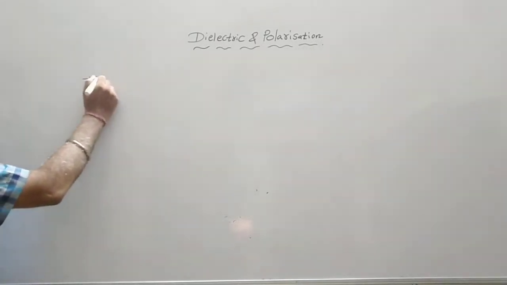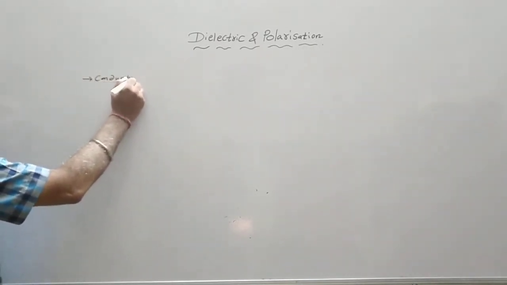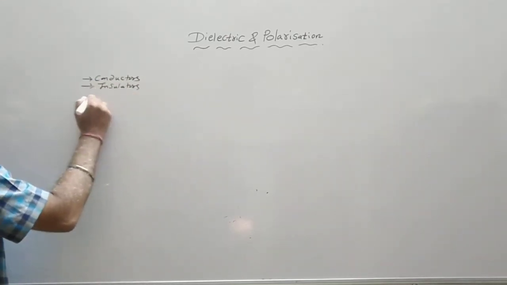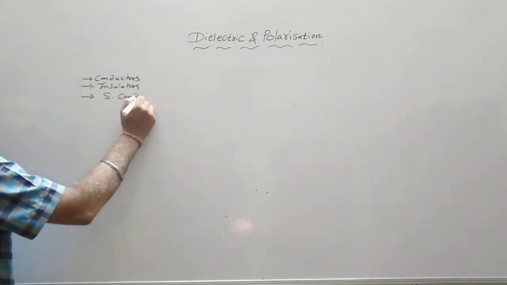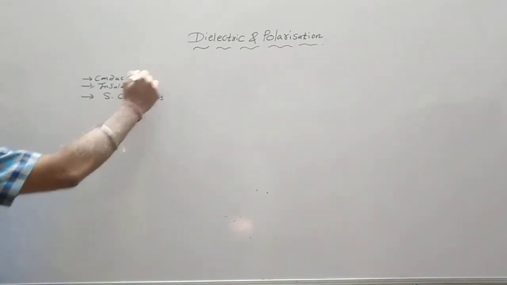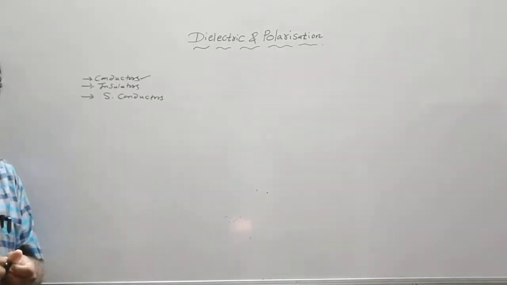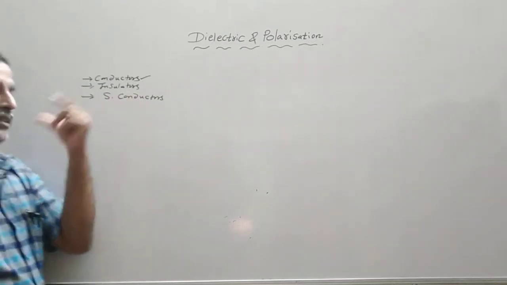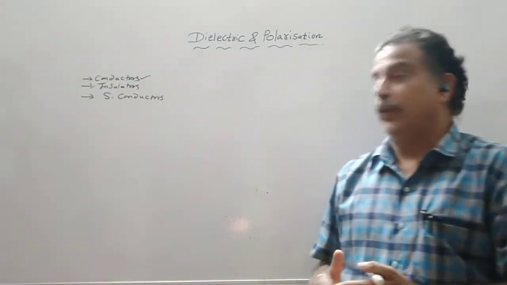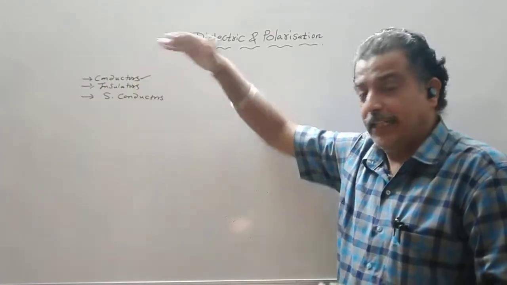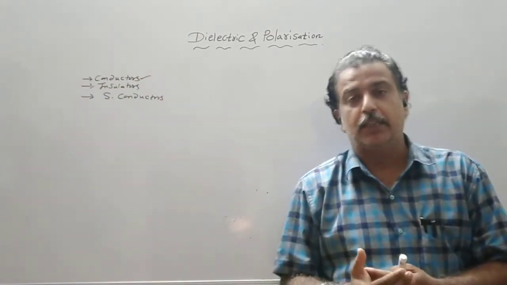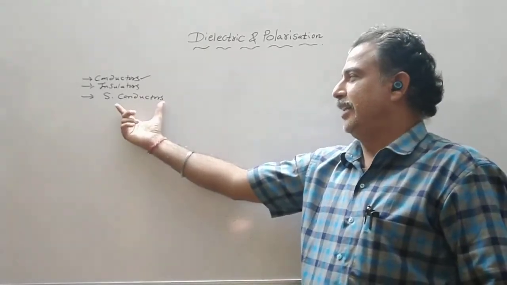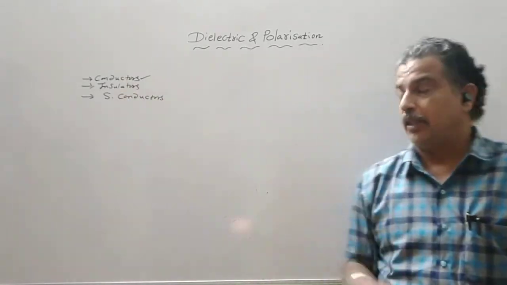Now before we move on to the dielectric substance, generally we say the materials or substances are of three types: conductors, insulators, and third, semiconductors. Conductors, we know, are the materials which are good conductors of heat and electricity. Insulators are bad conductors of heat and electricity. Semiconductors lie in between the conductors and insulators. They are neither good conductors nor bad conductors. We will also discuss these semiconductors in our coming chapter.